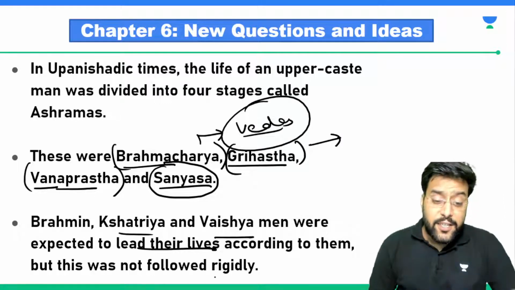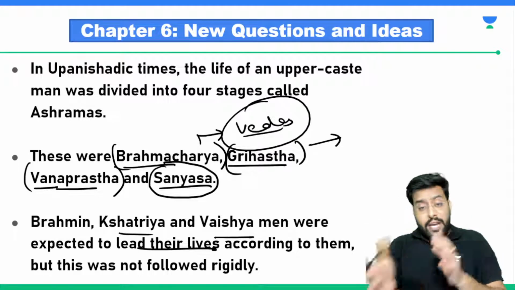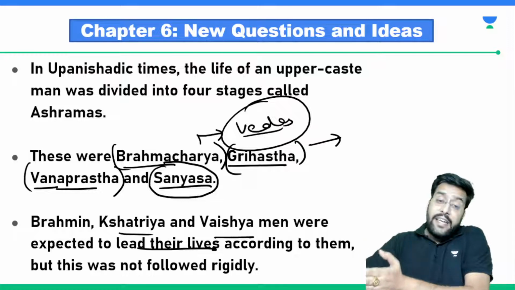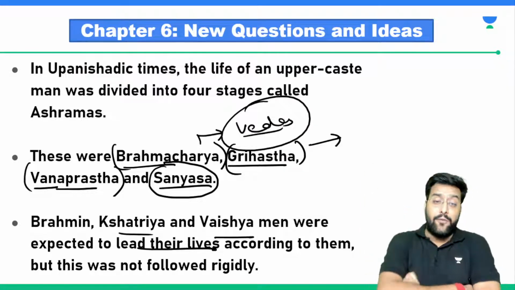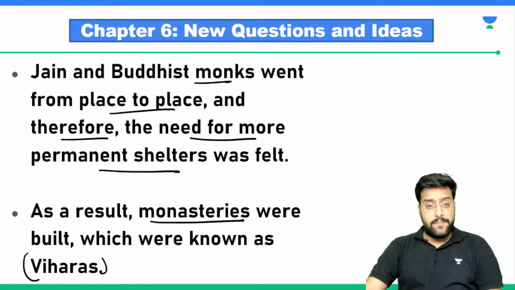But do you think it was easy to follow? If somebody tells you that right from your childhood you start reading Vedas, then you get married, you have a family, and now it's time to leave your family, go to a forest, start meditating and ultimately give up your life over there. Sir, it was very difficult. So not everybody could follow these.